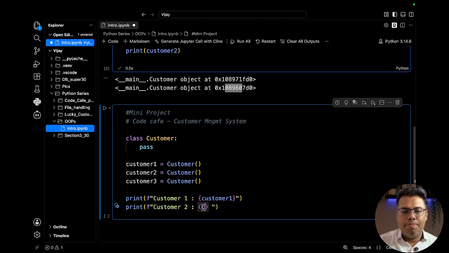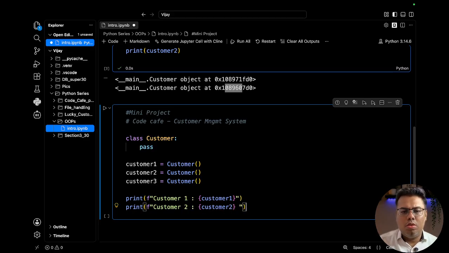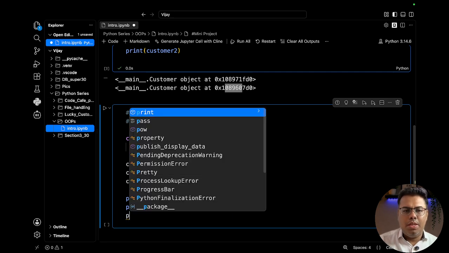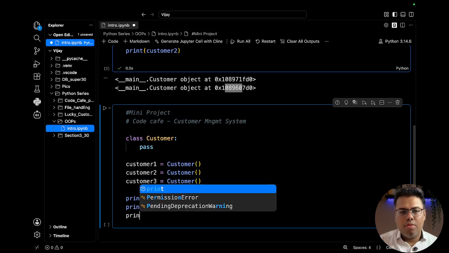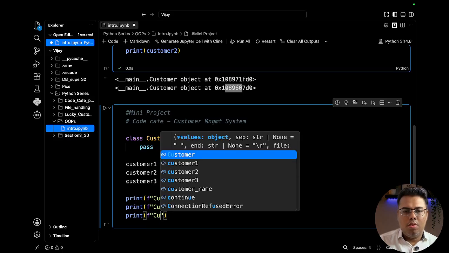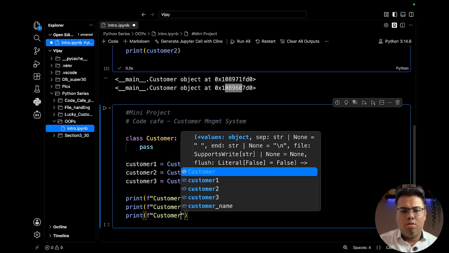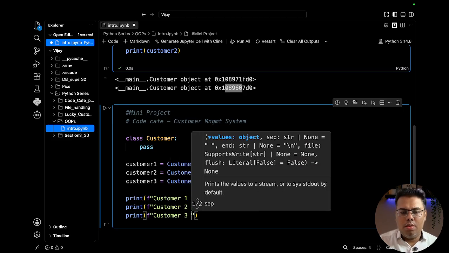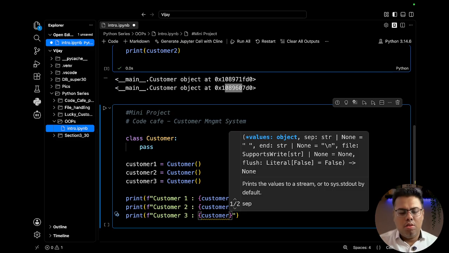Customer 2, then we will have the print, print f, customer 3.